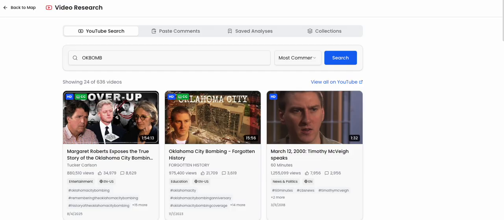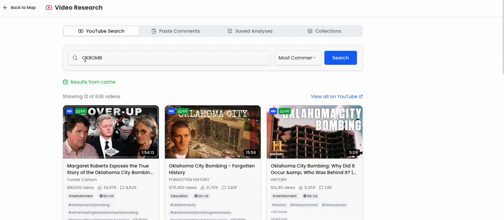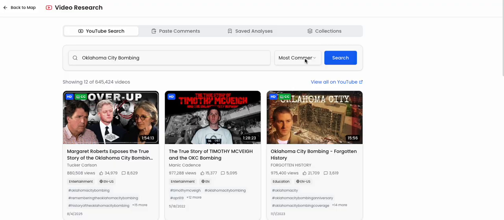So if we have an event like the Oklahoma City bombing, which was my first big story as a young reporter, we can run a search via Google API against the most commented videos. When I do that on the term OK bomb, which was the FBI's term to describe the bombing, we can pull up videos, but I'll just search Oklahoma City bombing. And we're going to search most commented videos.